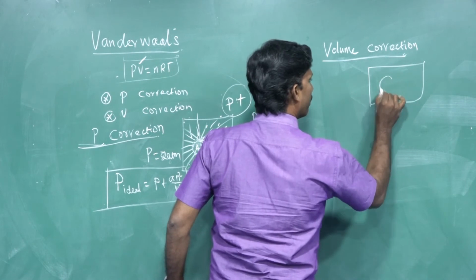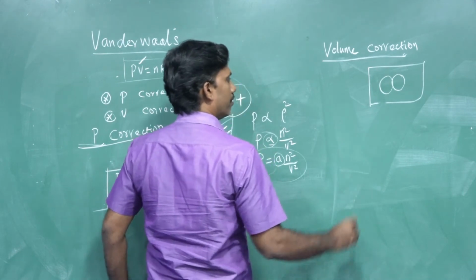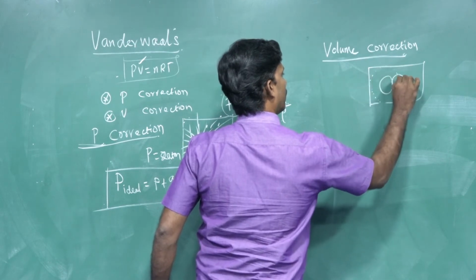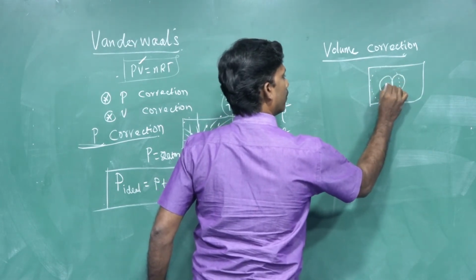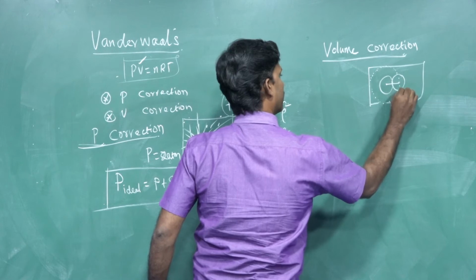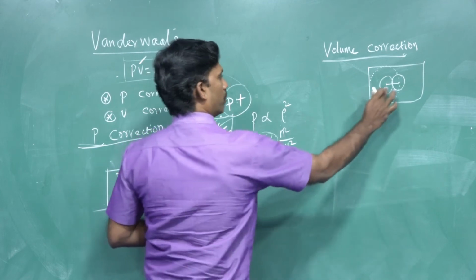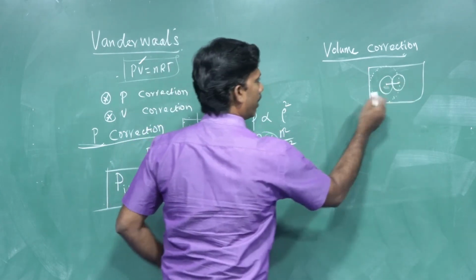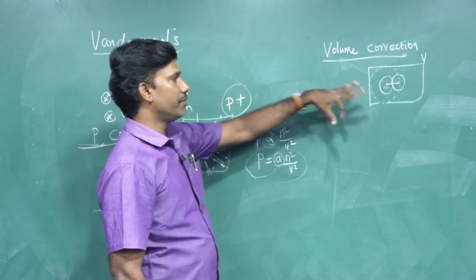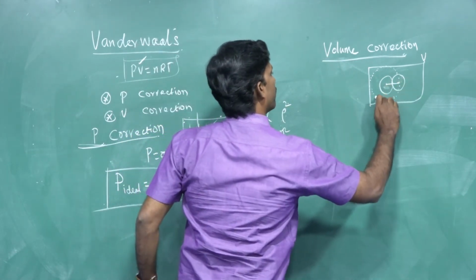The actual volume will be something less than our assumption. Consider two gas molecules A and B. We have assumed the volume of the container like this, but the original volume is this only. So what to do to avoid this error? We take the total volume of the container, but the individual gas molecules are very small compared to our assumption. The original volume is this, but we are assuming this much volume.